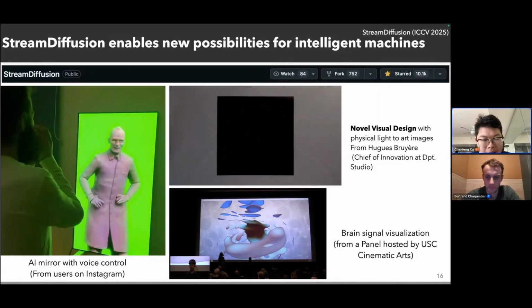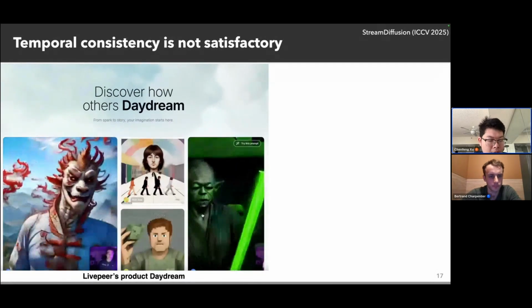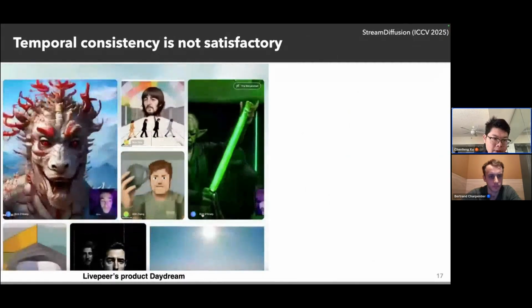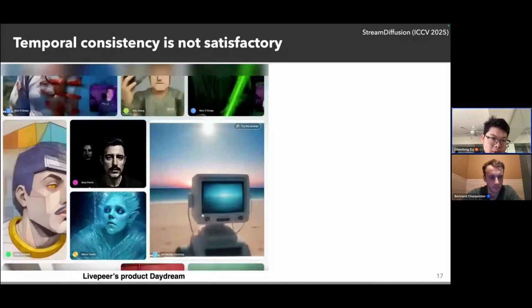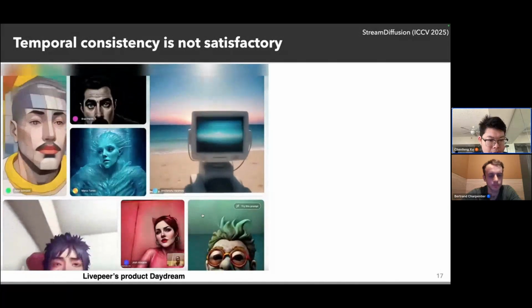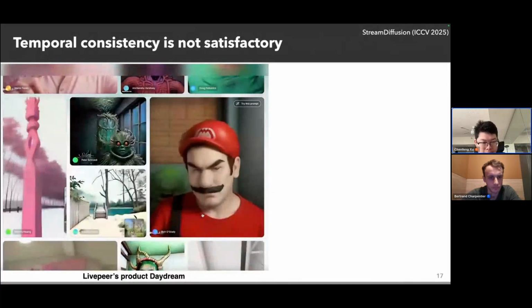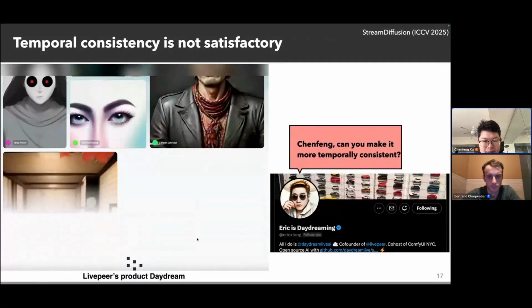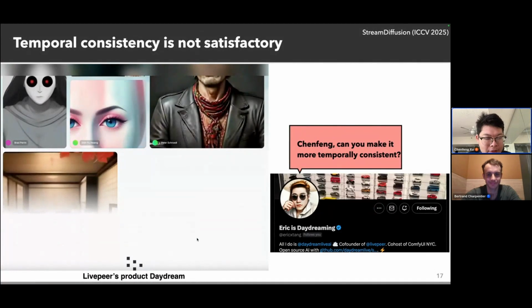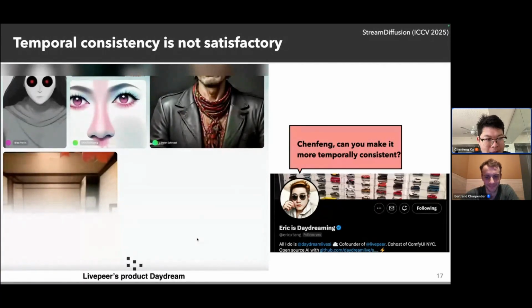So this is our StreamDiffusion, and our work is also being integrated into some products. For example, this is one company's product. You can see that they utilize our work to do AI live stream. However, we quickly found that the temporal consistency is not that satisfactory. So you can see that even though we can translate the live stream appearance into different styles, it's very cool, but it keeps flashing and shaking during the translation. And the co-founder of this company quickly contacted me, Chenfeng. It's great work, but can you make this more temporally consistent? Yeah, sure. Let's try to make it more temporally consistent.